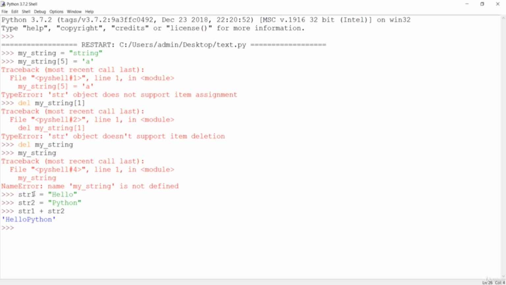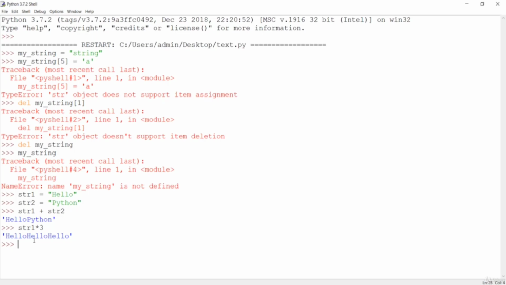You can also do something like a multiplication of a string. So if you want to get multiple hellos, you can do str1 multiplied by 3. This arithmetic operation is valid in the case of a string. You can multiply your element, and you can also do addition, which is basically a concatenation between strings. You can do this type of operation on strings.